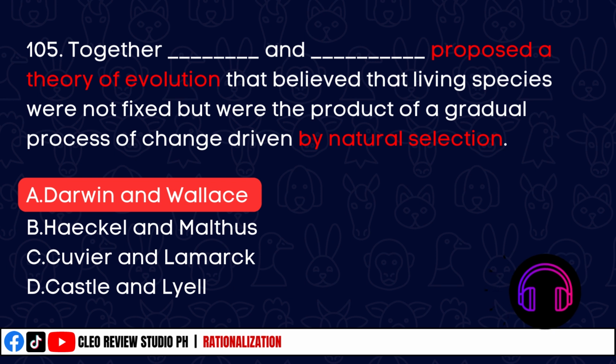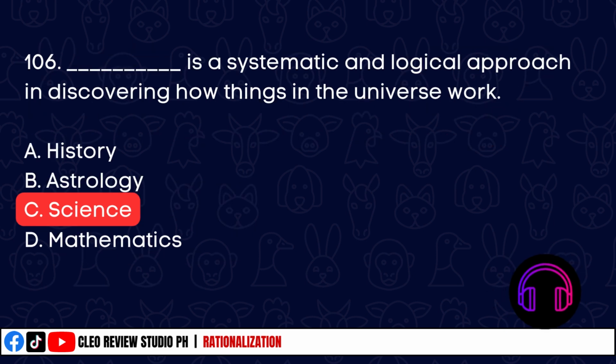Here's the next question. Who proposed the theory of evolution by natural selection? Since dalawa ang hinahanap, the correct answer will be Charles Darwin and Alfred Russel Wallace. Use elimination method to get the answer. It is a systematic and logical approach in discovering how things in the universe work. The correct answer is science.